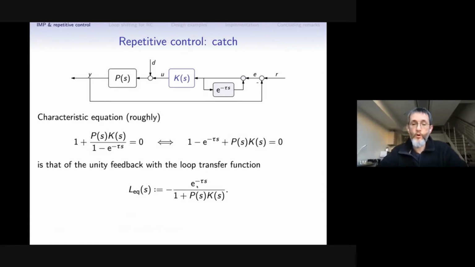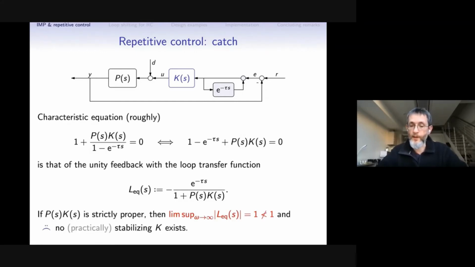This is a more conventional system to analyze, and it is known that this system is practically impossible to stabilize. The reason is that if the transfer function P times K is strictly proper, and this is a reasonable thing to assume, then the high frequency gain of this equivalent loop will be exactly 1.